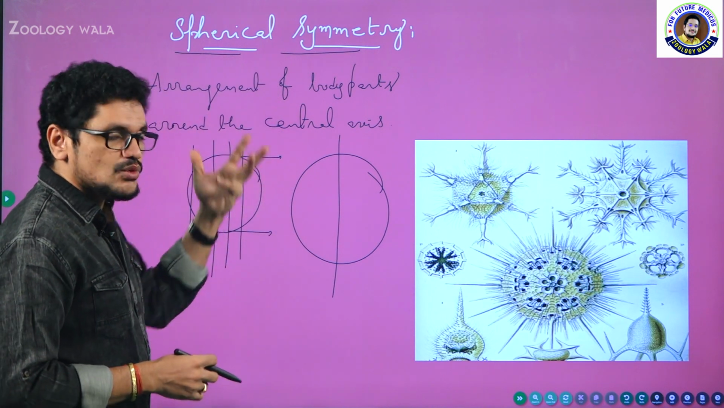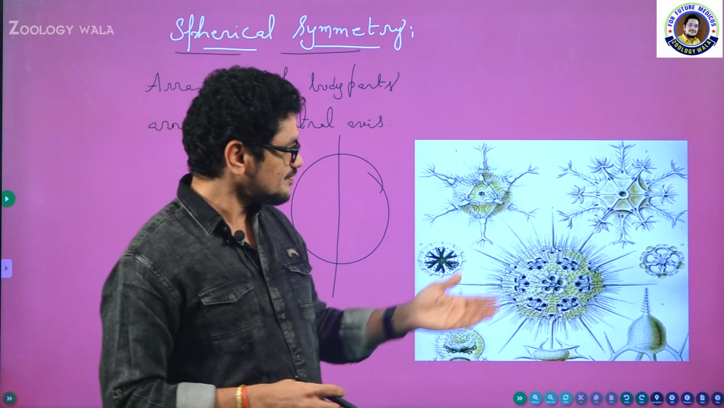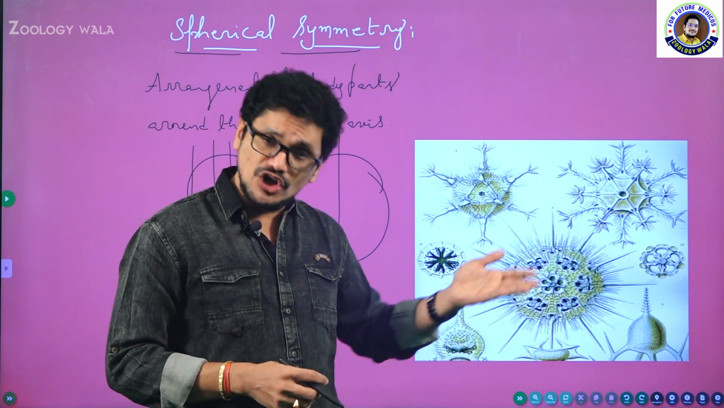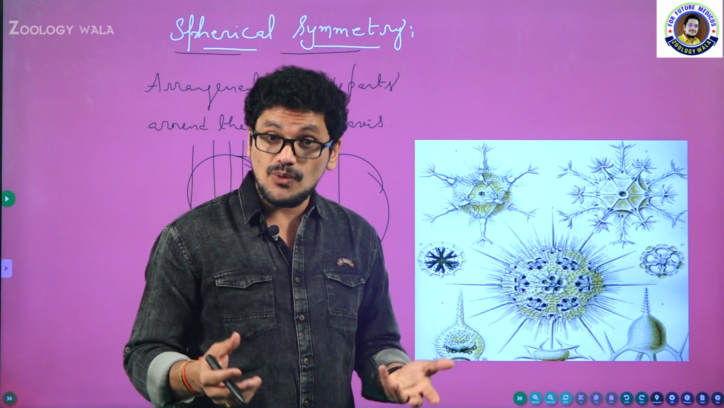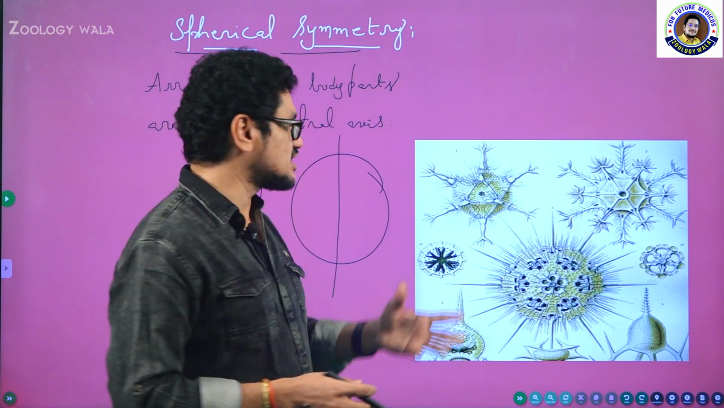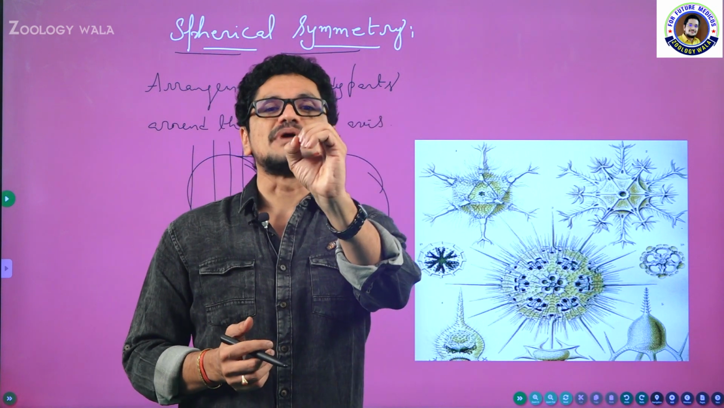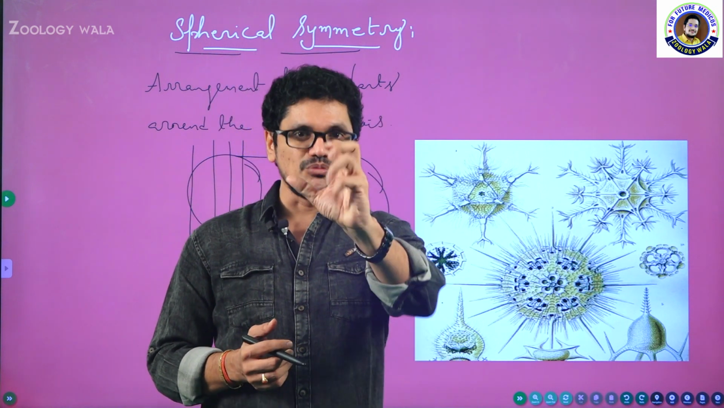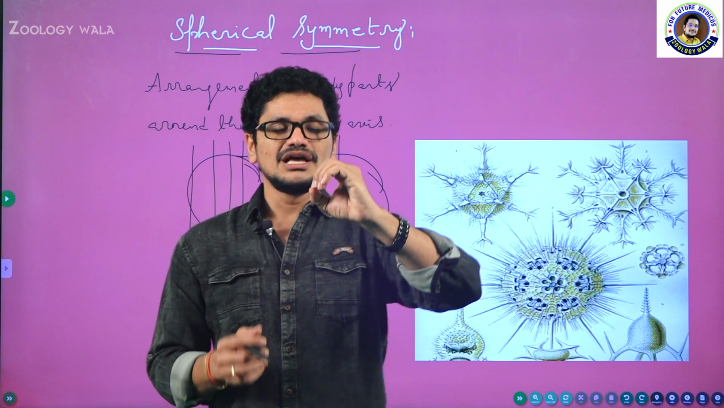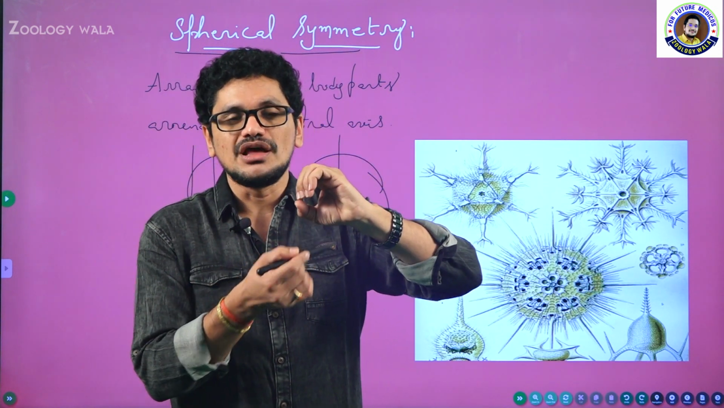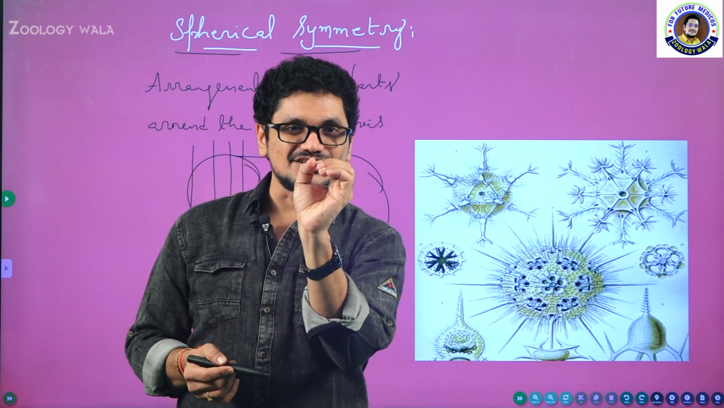And now let us see what is spherical symmetry. This is the spherical symmetry, and this is animal. Actinophrys, heliozoans, and Volvox. These are the organisms which exhibit spherical symmetry. What do you mean by spherical symmetry? Animal will be in spherical shape. For example, take one ball, one tennis ball or cricket ball. If you say this is anterior end of the ball and this is the posterior end of the ball, now I will change the ball like this.